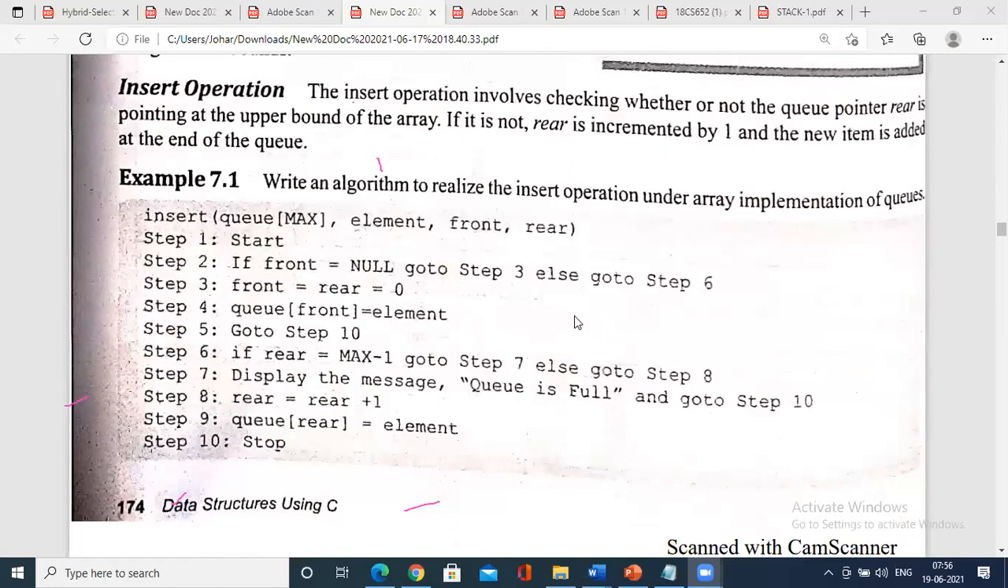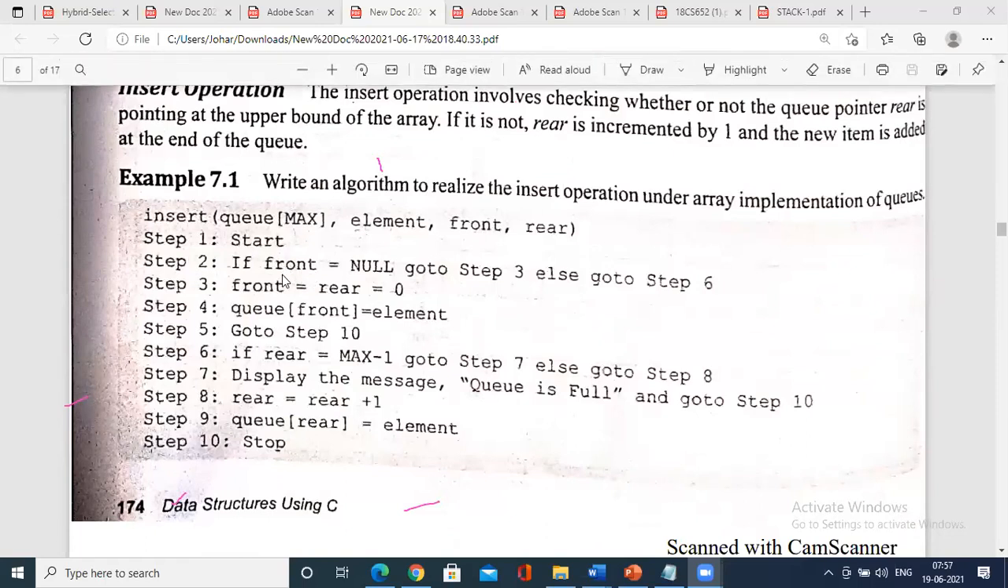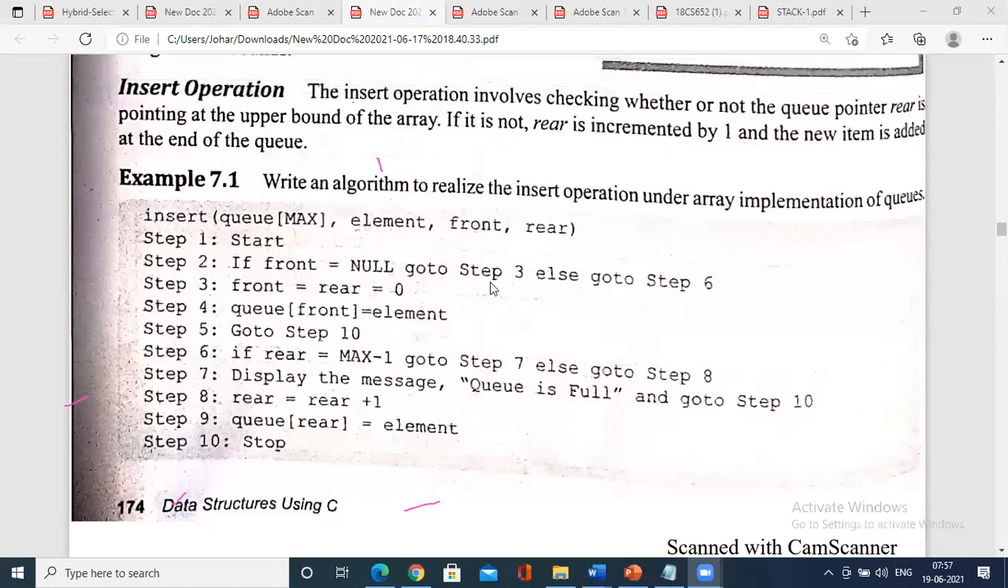So here is an algorithm for array implementation for insertion and deletion. For insertion, just think of a queue. If front equals null, that is, the value of front is null, go to step 3. What is step 3? Initialize front and rear equal to 0. Or else we check rear equals max - 1. If rear is already filled, go to step 7, saying that the queue is full. Or else you go to step 8. What is step 8? Simply incrementing the rear and adding the element.